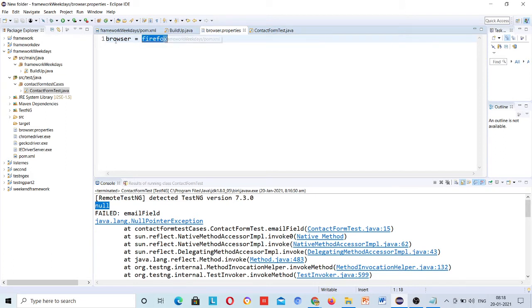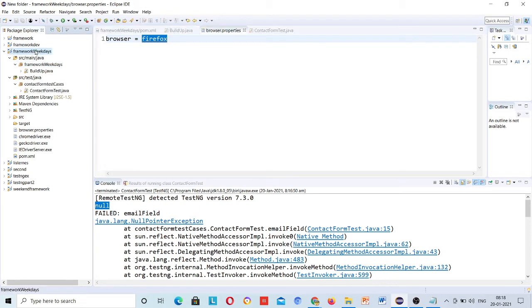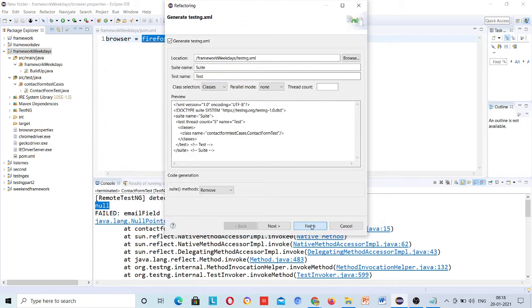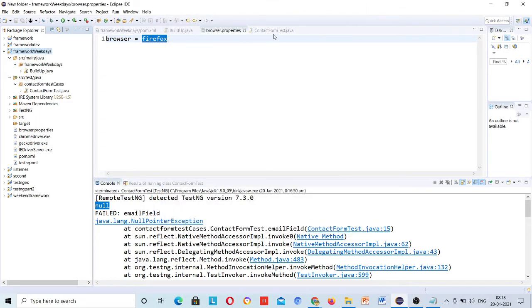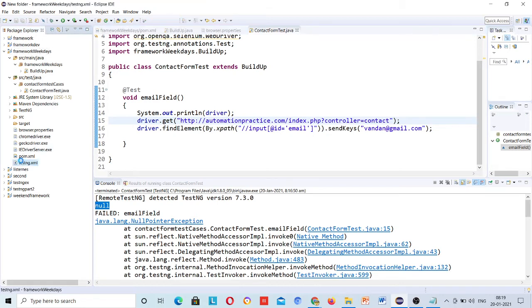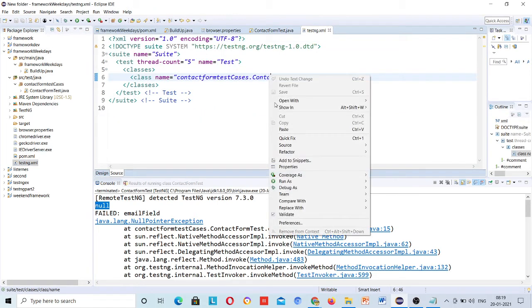So I just need to first fix it. How? Just right click, go to TestNG, convert to TestNG. Okay, and your TestNG file is created. Run it from here and see what happens.